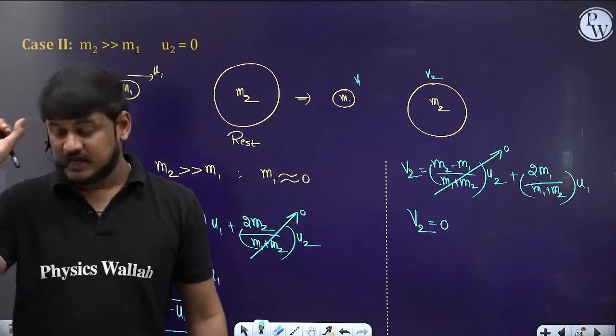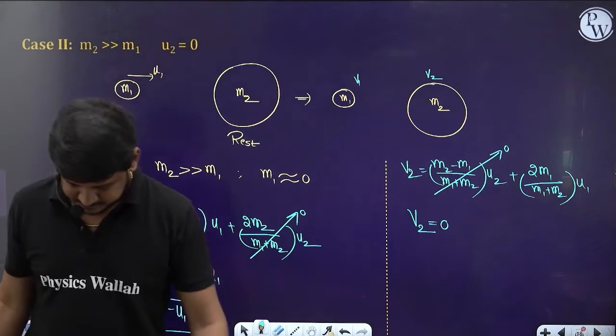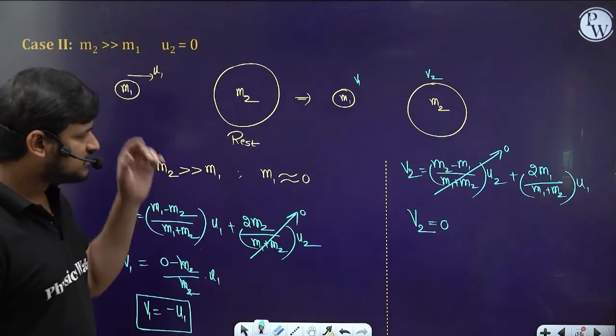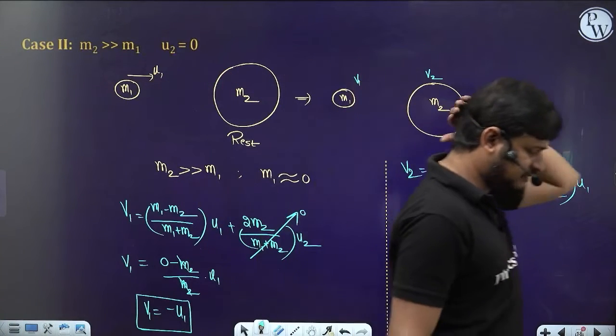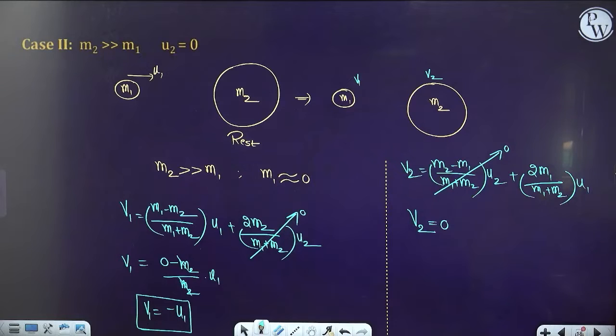So here, what is the calculation, what's the understanding? Tell me, what can you understand from here?